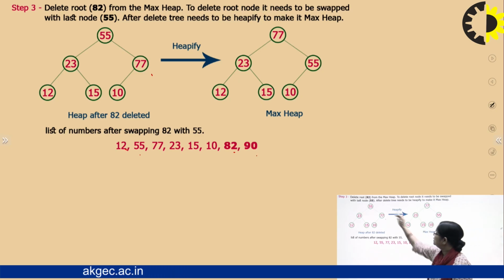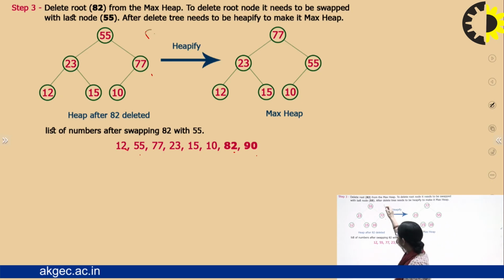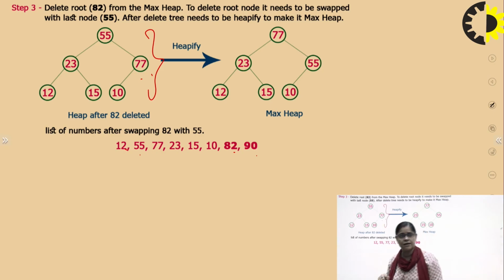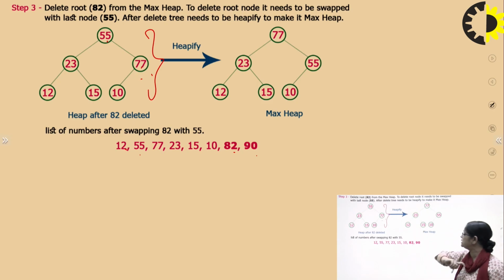Again, here we will find out that it is violating the property of the max heap. Why? Because for the max heap property, the root node should be the greater and the child node should be the smaller. So we are again swapping the 77 with the 55 and 55 with the 77. Now the 77 will be the root node.